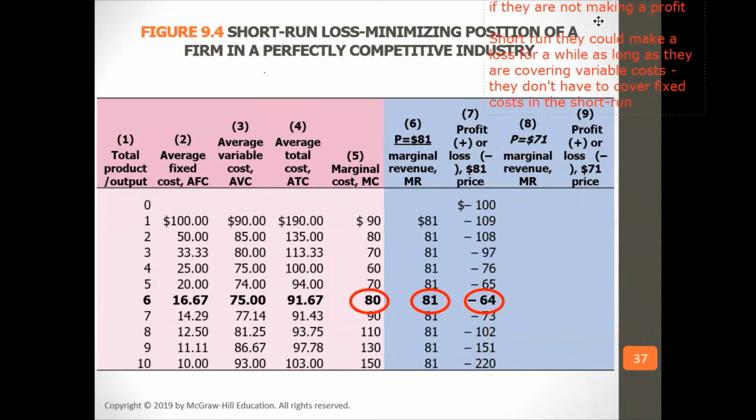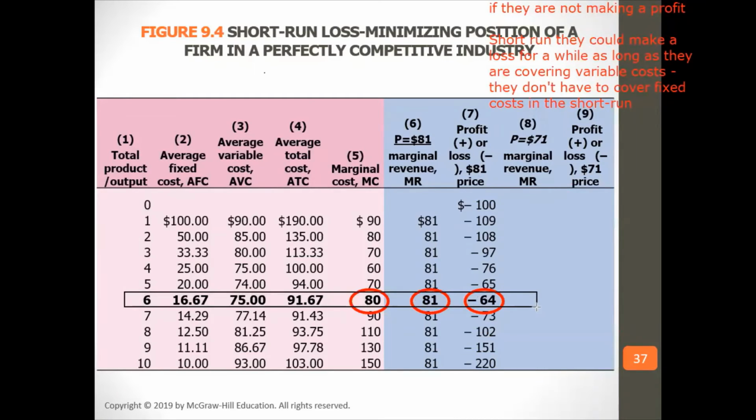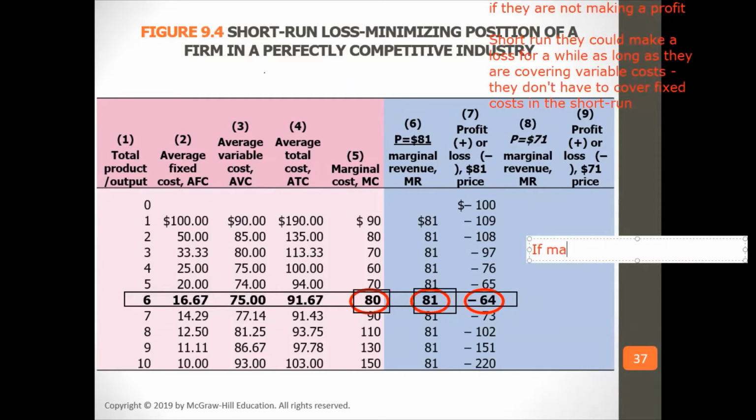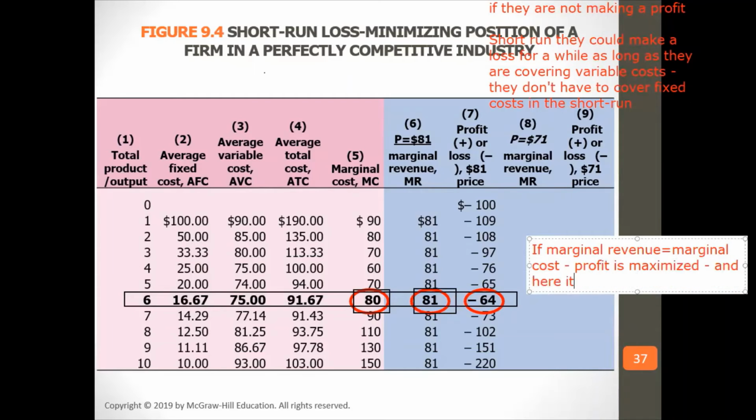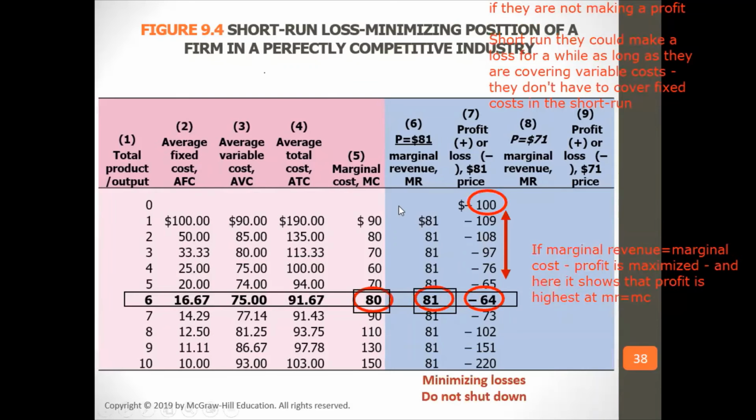So in this case, total product is 6, and this is where profit is maximized. You have marginal cost almost equal to marginal revenue. If marginal revenue equals marginal cost, profit is maximized. And here it shows that profit is highest at MR equals MC. So make sure MR equals MC to maximize profits.